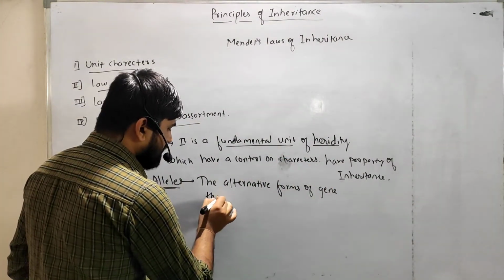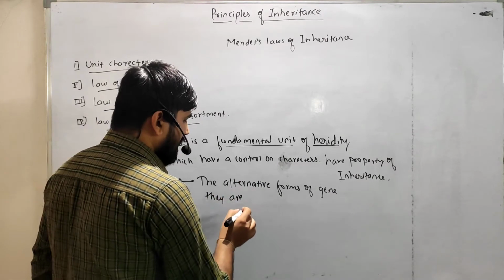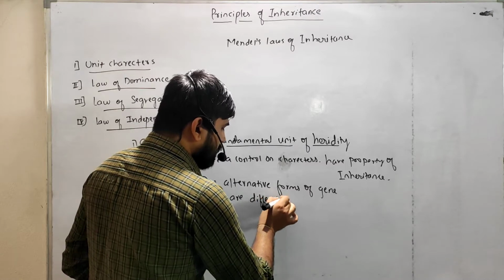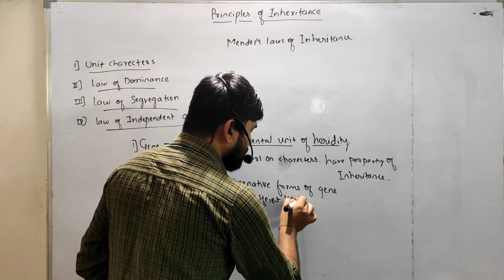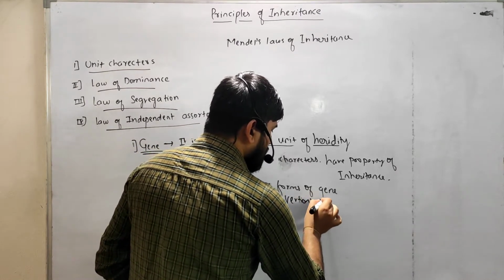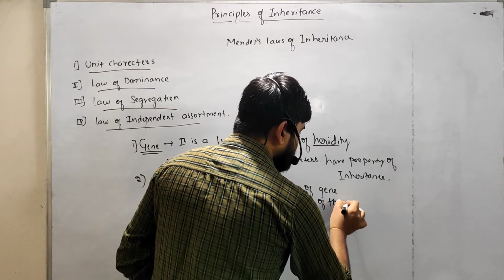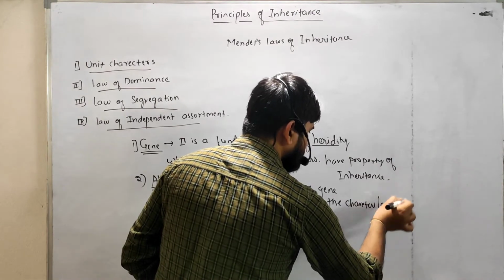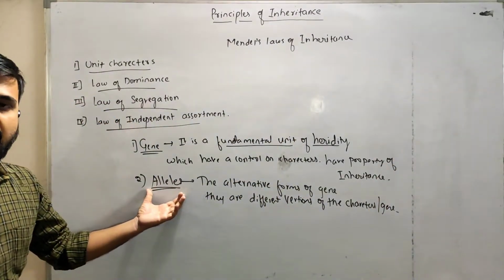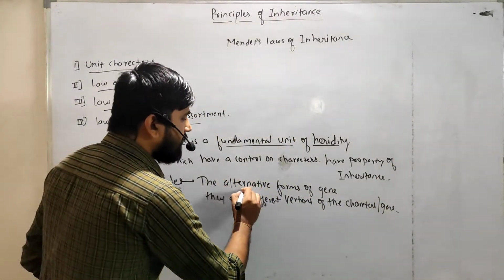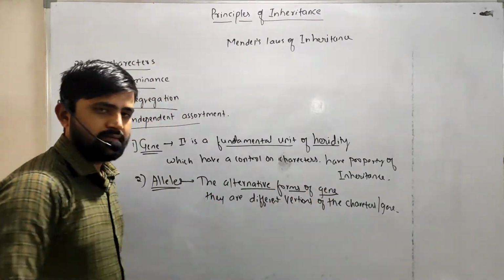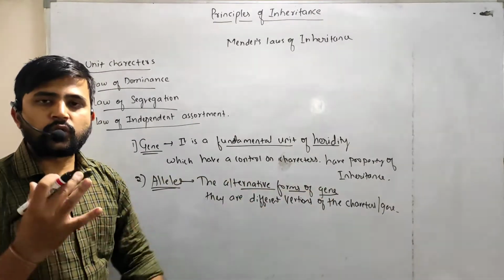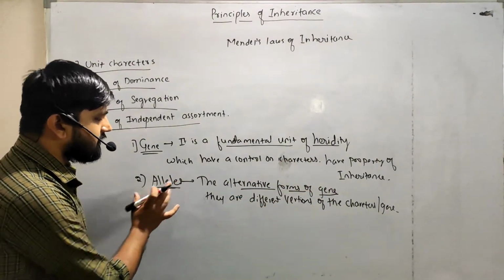They are different versions of the character or gene. So genes always have alternative forms, and those alternative forms are called alleles.